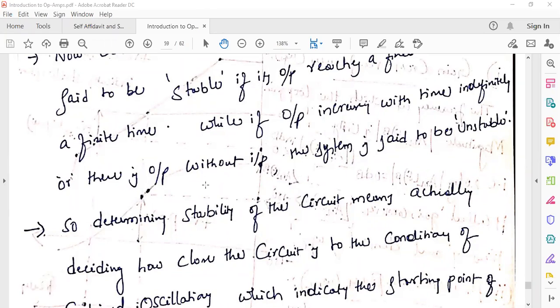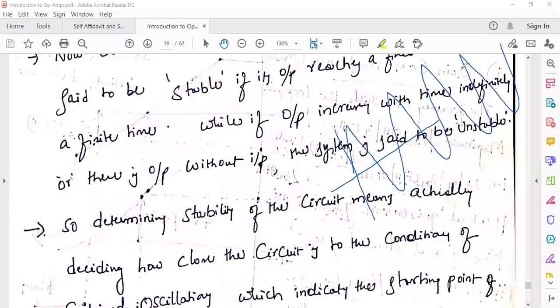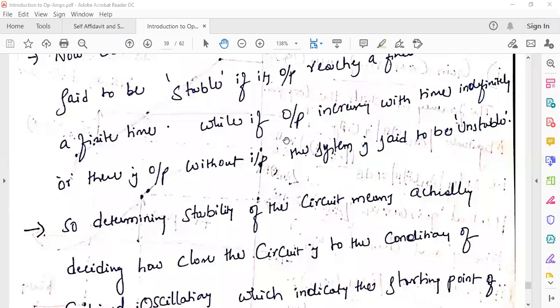But if your output is continuously varying indefinitely, that means you are getting continuous oscillations, right. That means the system is not stable. Or if there is output without input, the system is unstable, right.